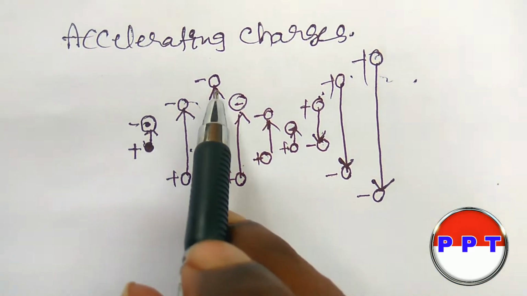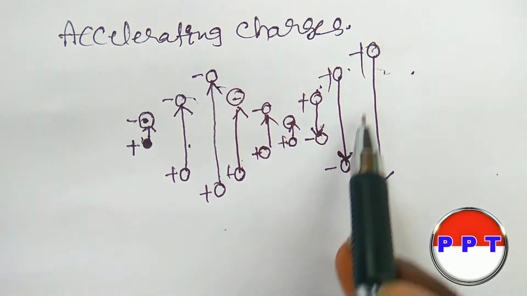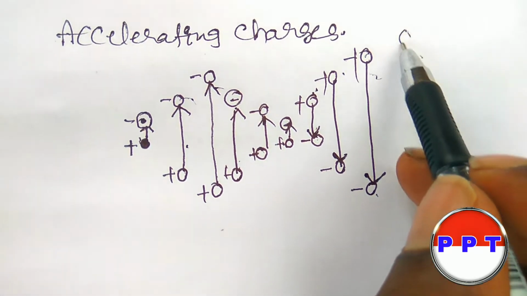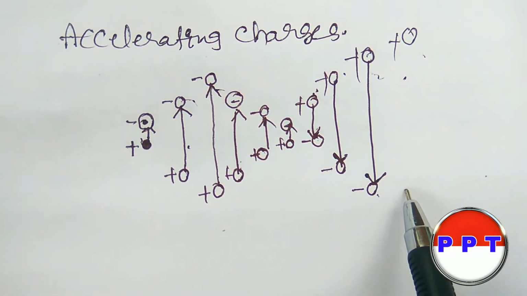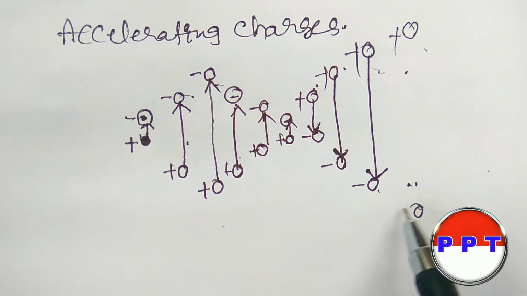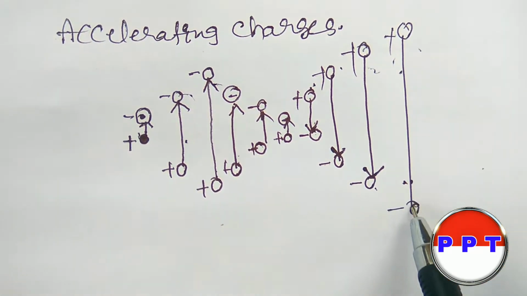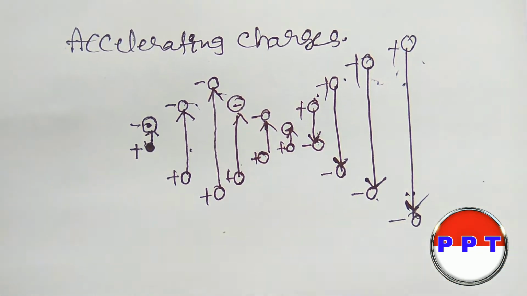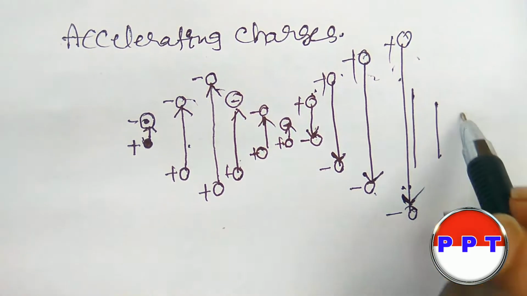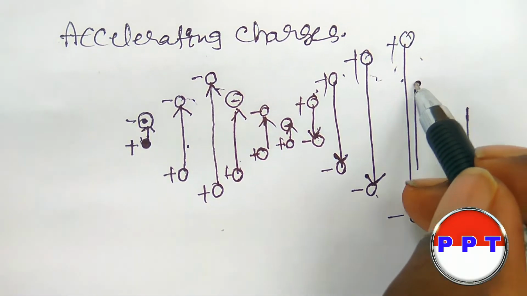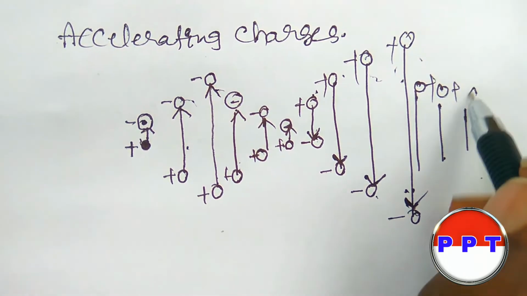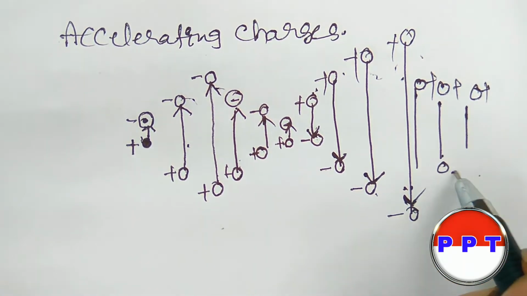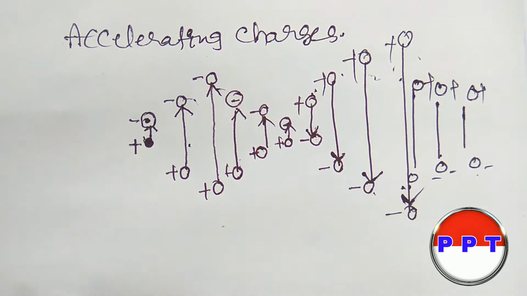The direction of the field, you have to observe, is from positive to negative. Here there is a positive charge and a negative charge, and in the same way, these are all positive, and these are all negative.